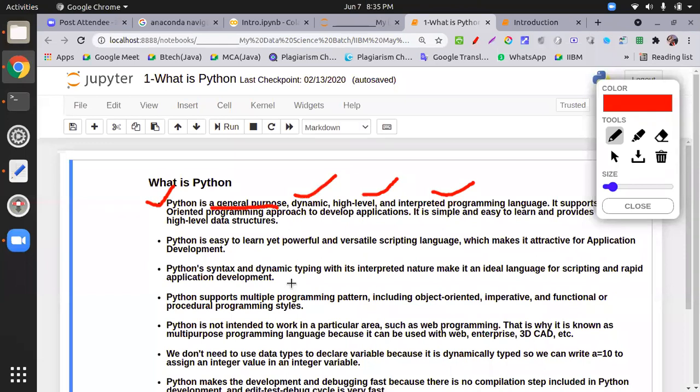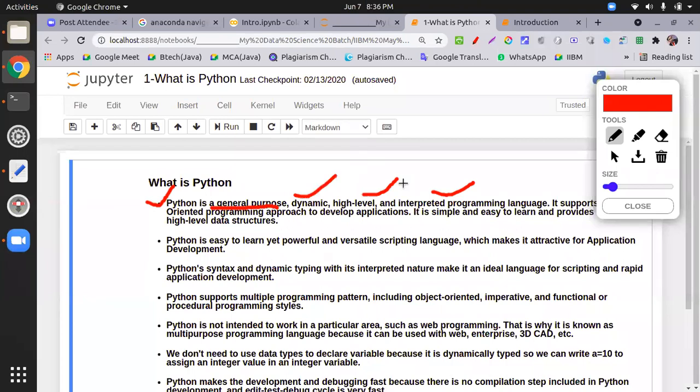Then we have numerous libraries and packages. For image processing, we have different packages. For astrology, we have different packages. So we can say it's general purpose. Dynamic means you can change things at runtime, and dynamic in the sense that each day new updates are coming in each library. Even Python is updating every 6 months.